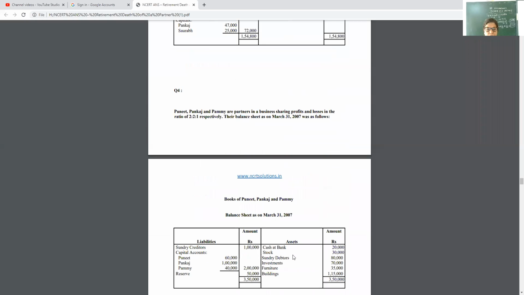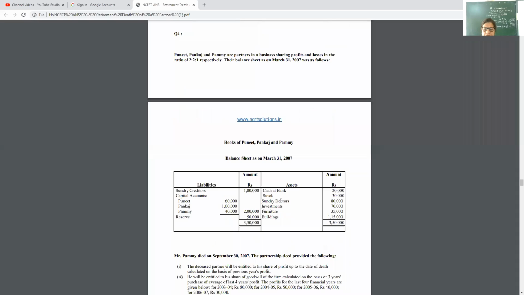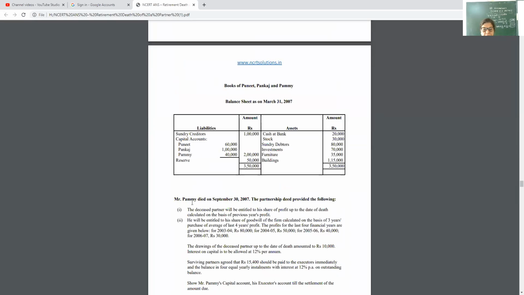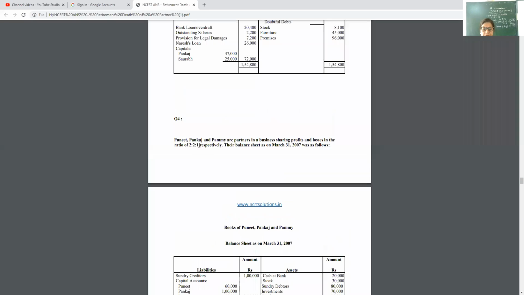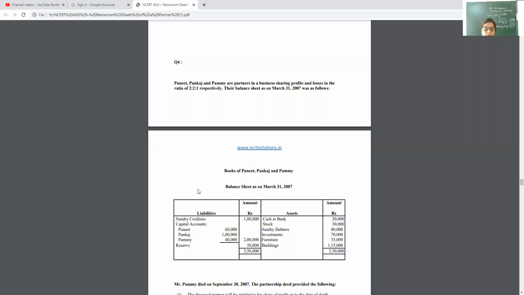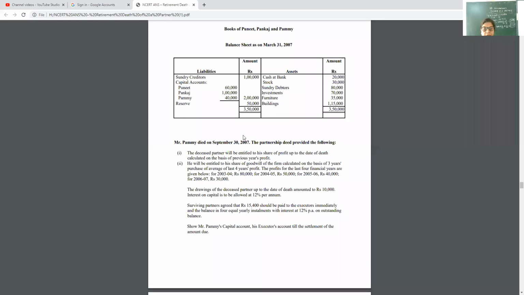Okay, children, now I am going to explain again. See, Puneet, Pankaj and Pami are partners in the ratio 2:2:1 and this is the balance sheet. But Mr. Pami died. So we have to see Pami's share, that is 1/5. Then we are moving next. We will see the date, that is 30th September. So what to do? Calculate the months, that is 6 months.